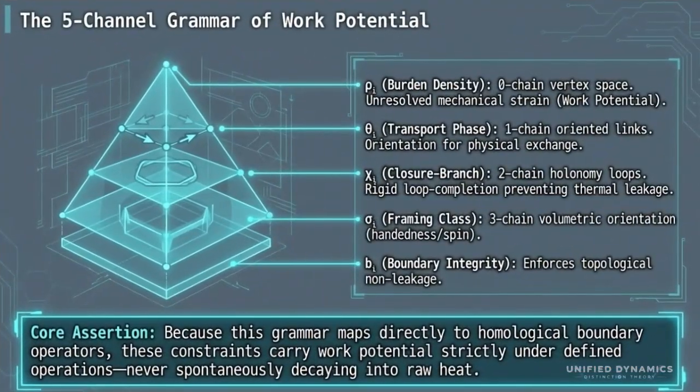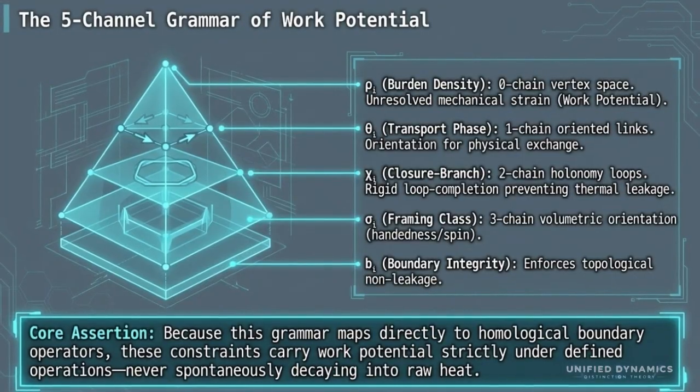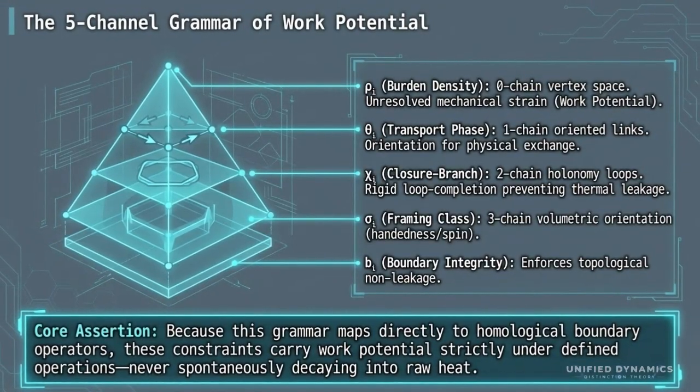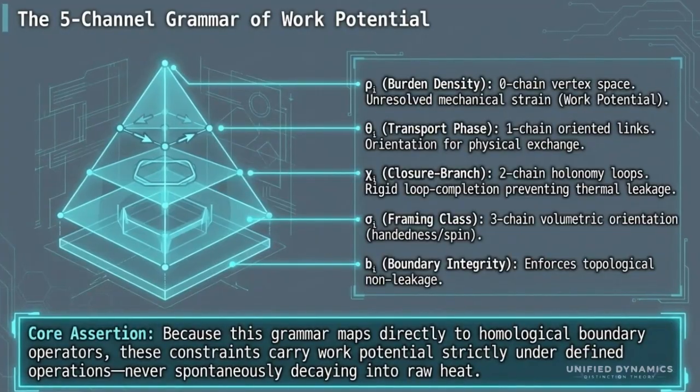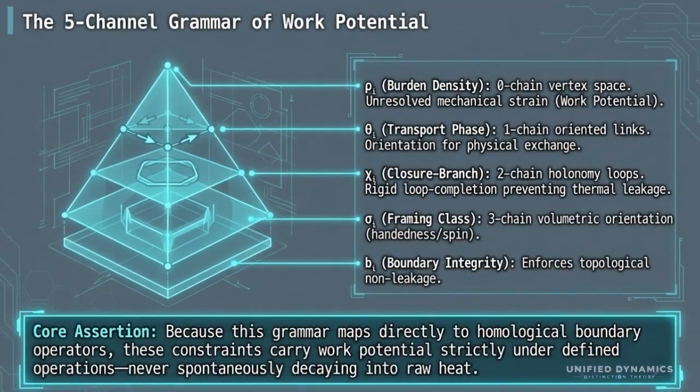Rho sub I means burden density, or stored strain. Theta sub I means transport phase, or direction of exchange. Chi sub I means closure branch, or loop completion. Sigma sub I means framing class, or orientation. B sub I means boundary integrity, or whether structure leaks.